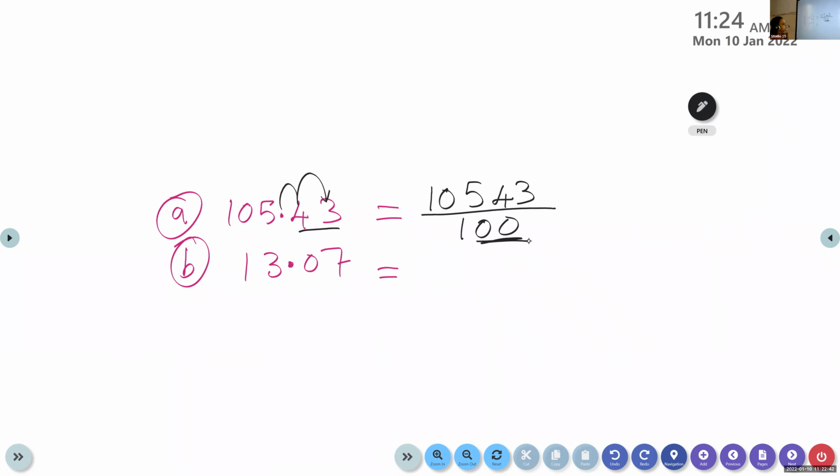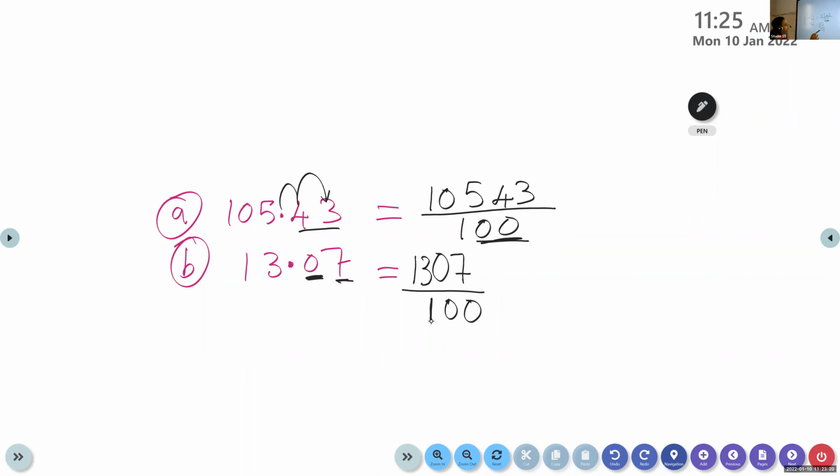Dave John, can you give me the answer of question number B? 1307 divided by 100. Why? Some children think here 1 digit, here 1 digit.